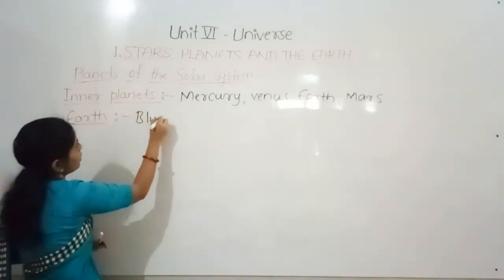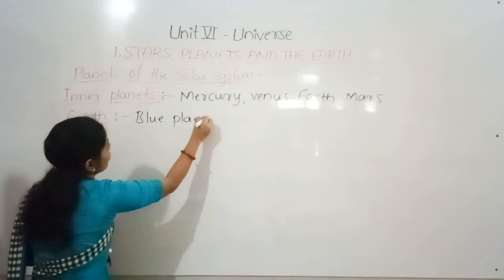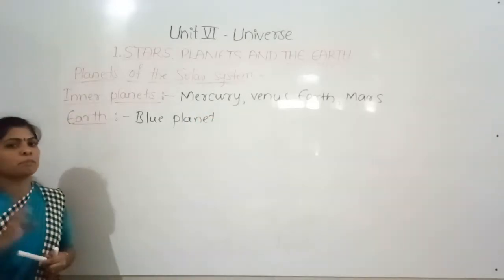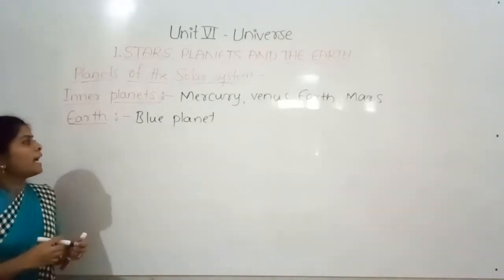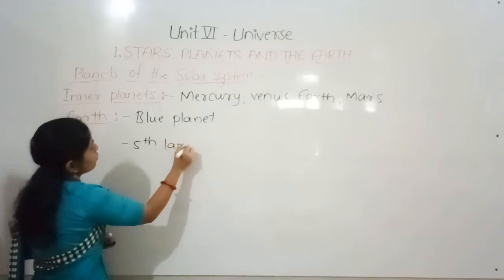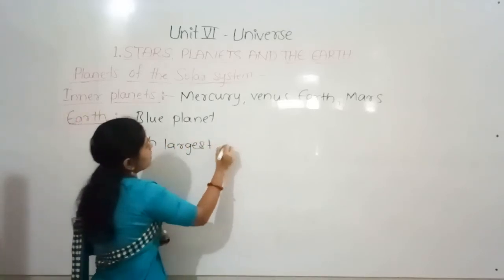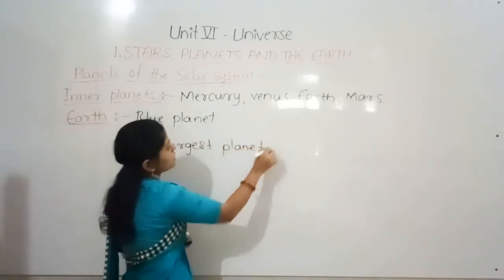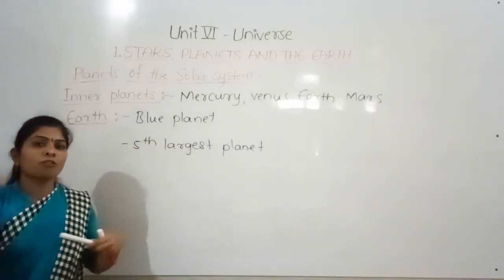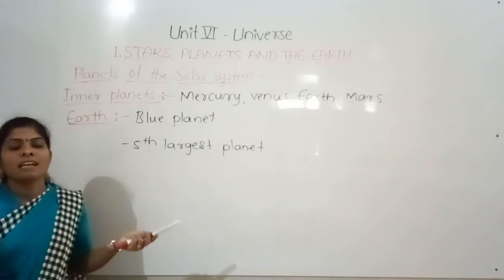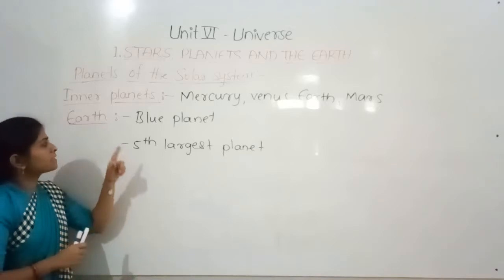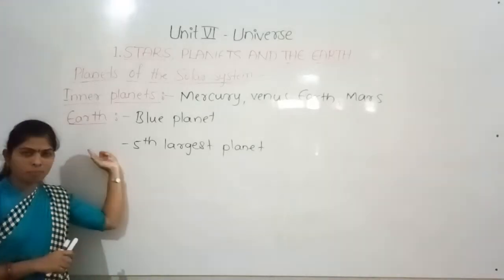Yes, the Earth is called the blue planet. It is because of the presence of water. When it reflects the light, it appears blue in color. And it is the fifth largest planet in the solar system. Because the inner planets are smaller in size, and the outer planets are larger in size. So among the inner planets, this is the largest planet.